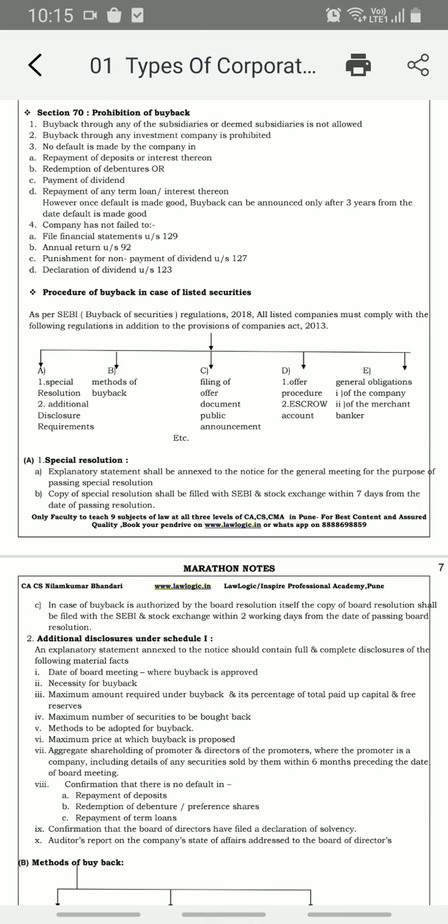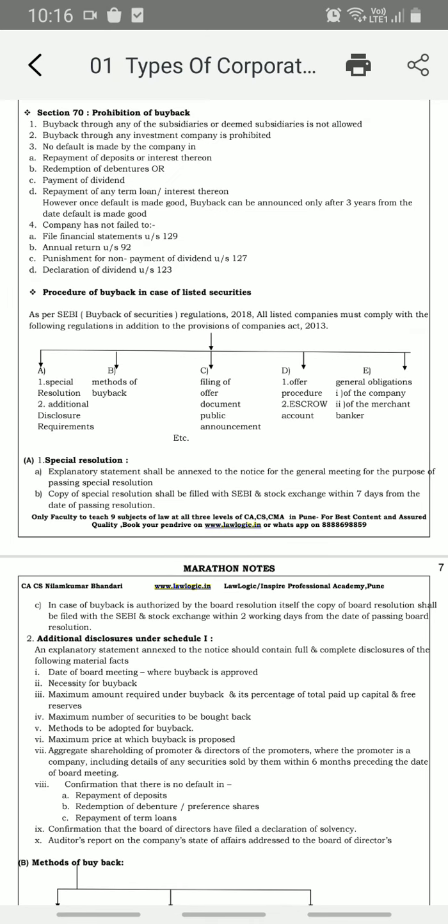So here we have a point that there should not be any default in the repayment of deposit and also interest, the redemption of debenture, payment of dividend, and repayment of any term loan, interest also. However, once default is made good, buyback can be announced only after 3 years from the date the default is made good. Means if there is a default and the company has sorted it out by paying whatever additional charges, then only after 3 years is the company allowed to announce buyback.